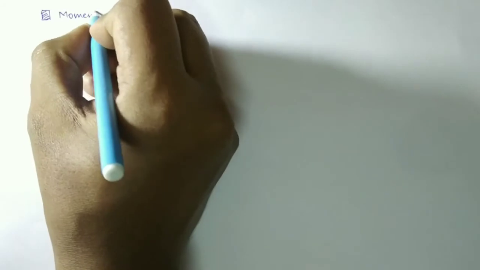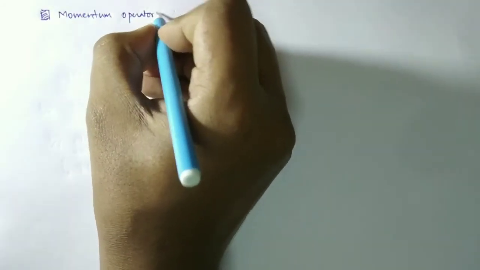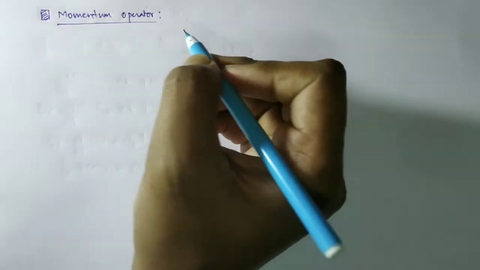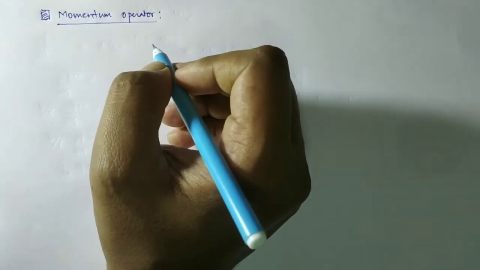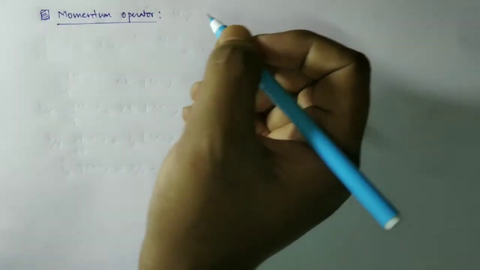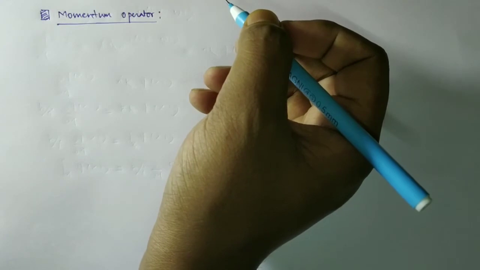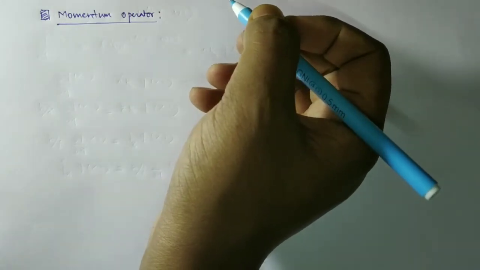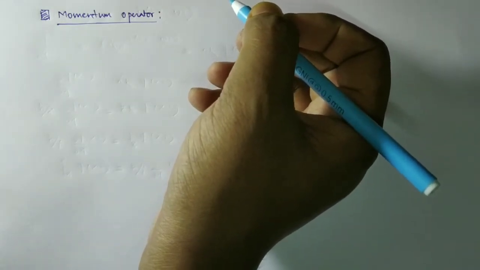Here we are going to obtain the expression for the momentum operator and the energy operator. First of all, let us see the expression for the momentum operator. As we know, the solution of the Schrodinger equation gives us the wave function for a free particle moving in one dimension, suppose along the x-axis.